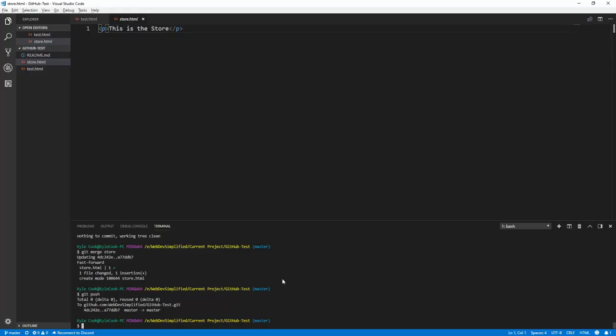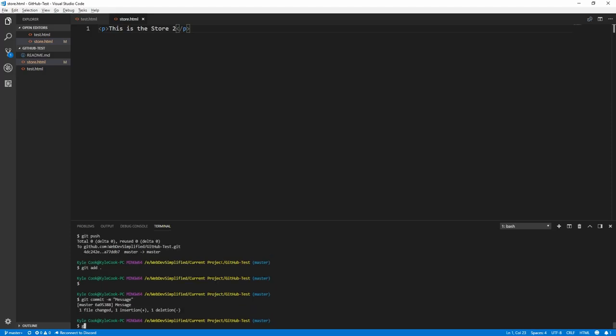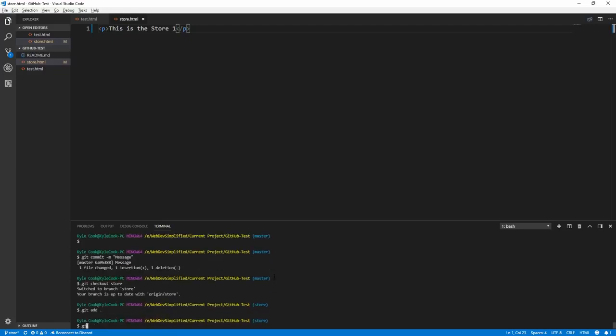Now if we go back, what happens if there is a merge conflict though? Let's say this is the store, and in our master branch we change this to say this is the store too. And if we add that, and if we commit that with just any message, and now we switch back to our store branch, which we can do with git checkout store. Now we're back on the store branch, and as you can see, this is updated to be this is the store since we do not actually have those changes for master on this branch. And let's say we change this to be this is the store 1, save it, add those changes and commit them.